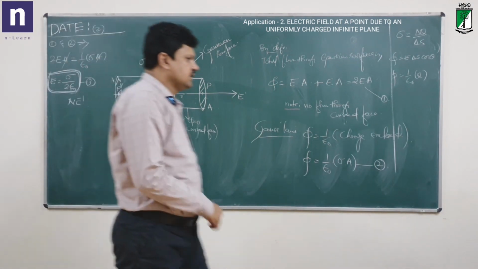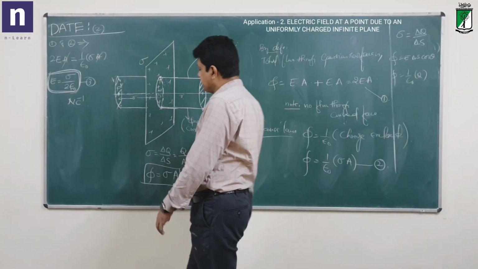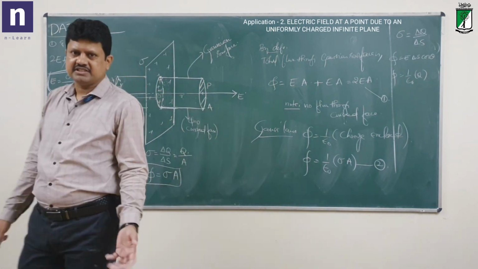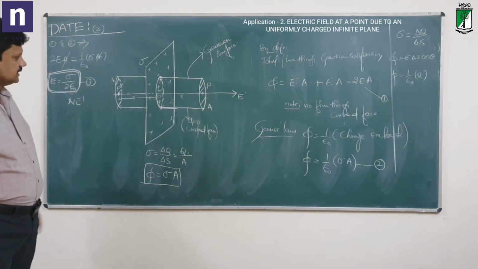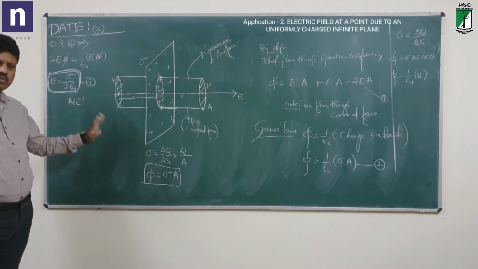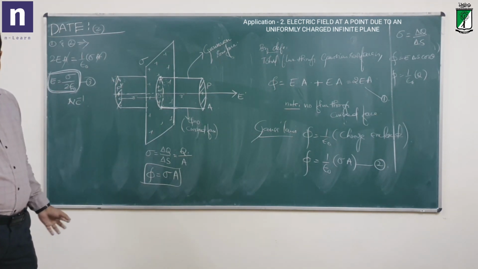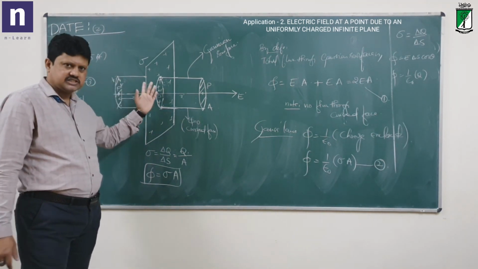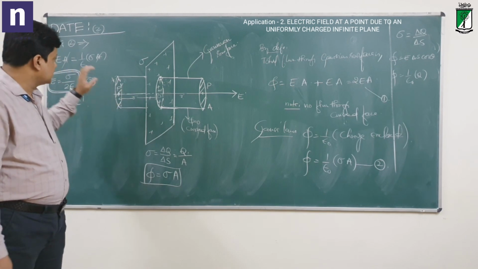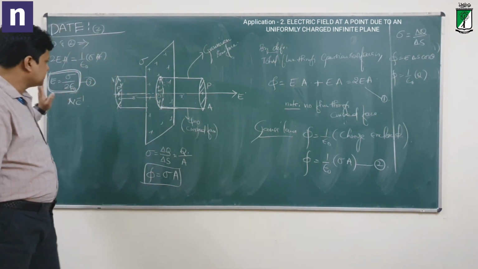So that's the expression for electric field due to an infinitely big charged plane surface, charged to uniform density. So you saw in two examples that if you have an infinitely long straight wire charged uniformly, or an infinitely big plane charged uniformly, we can use Gauss law to find the electric field at any point due to it.